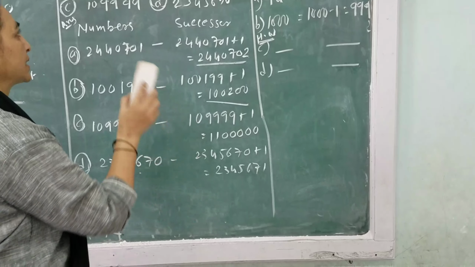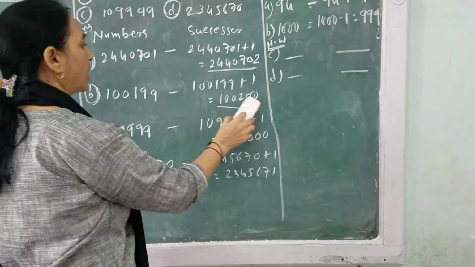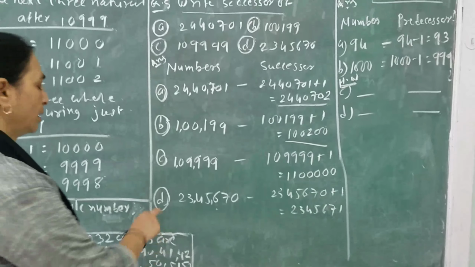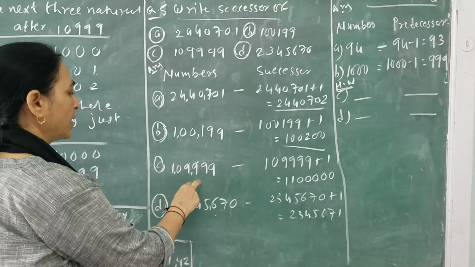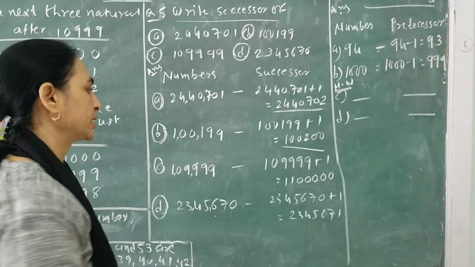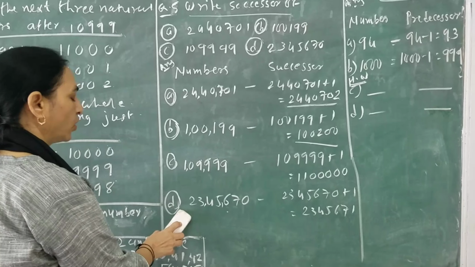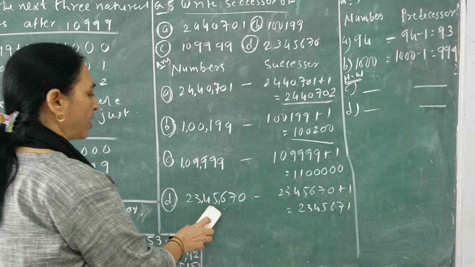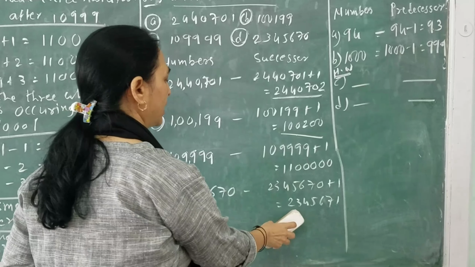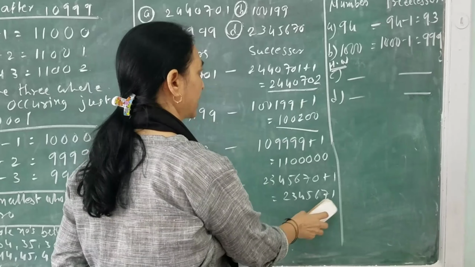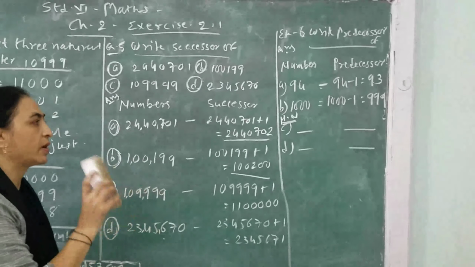Next number is 1,199,000. So the successor of this, just add 1 and the answer will be 1,200,000. Third number is 1,09,999. So just add 1 to this number and our answer will be this. And fourth one, 23,45,670. Add 1. So successor of this number will be 23,45,671. So in successor, you just add 1 to the given number.